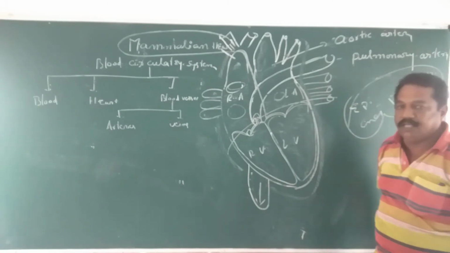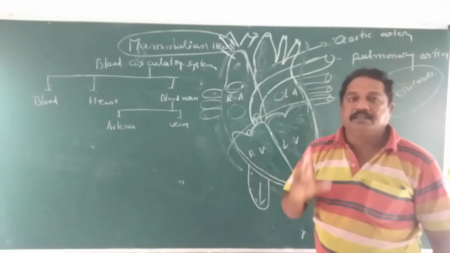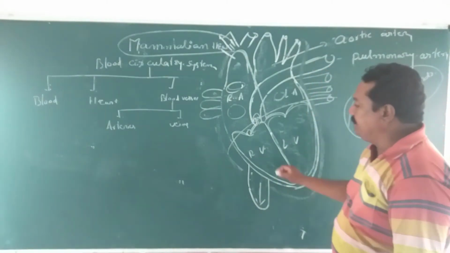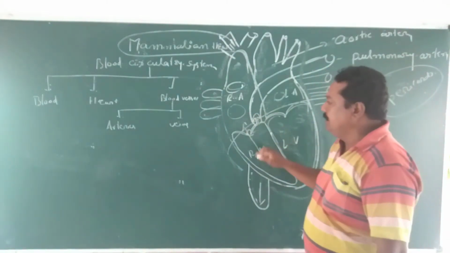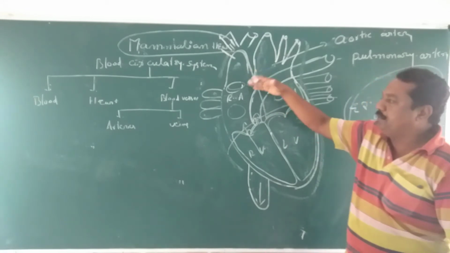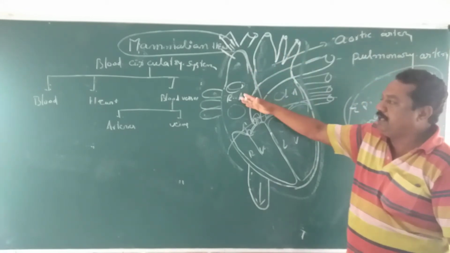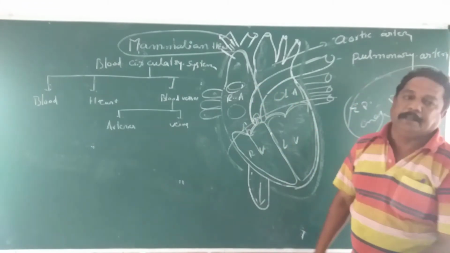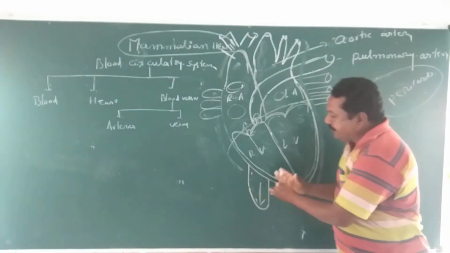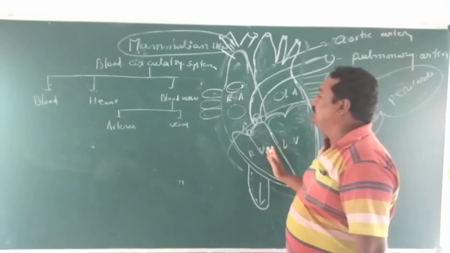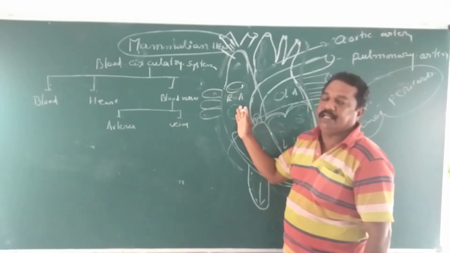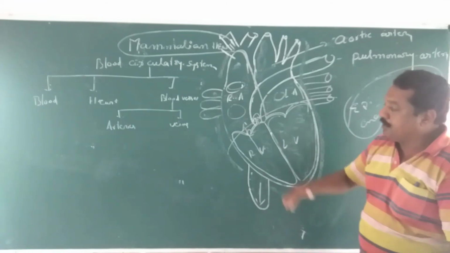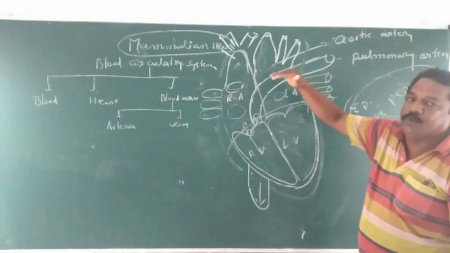The ventricular aperture is guarded by the tricuspid valve. The tricuspid valve prevents the backward flow of blood. When blood is collected from different parts of the animal body into the right auricle and the auricles contract, the blood enters the ventricle. When the ventricles contract, the blood could sometimes flow backward, but that does not take place because the tricuspid valve prevents the backward flow of the blood.